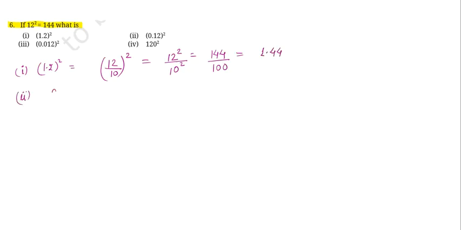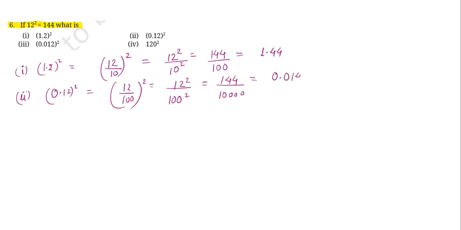For the second part, 0.12 to the power of 2, I can write it as 12 over 100 square, right, which can be written as 12 square over 100 square. So it would be 144 divided by 10,000, which is going to be 0.0144.